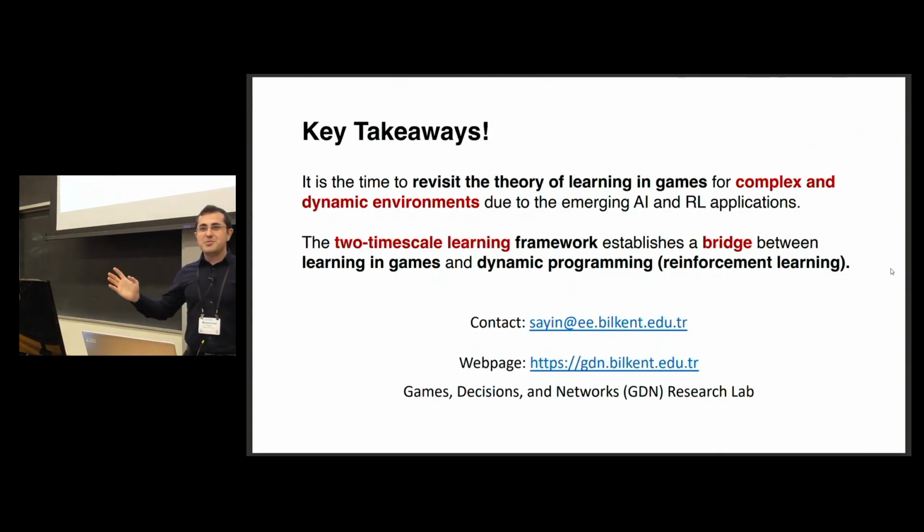Well, what are the key takeaways? Firstly, it is time to revisit the theory of learning in games, because now AI interactions are becoming a new phenomenon, or RL, multi-agent reinforcement learning. And today we have presented the two-time scale learning framework, which establishes a bridge between learning in games and reinforcement learning. And we know that those are very rich areas. Because of that, with this framework we can marry many different approaches from these fields together, and that will lead to many interesting future research directions.